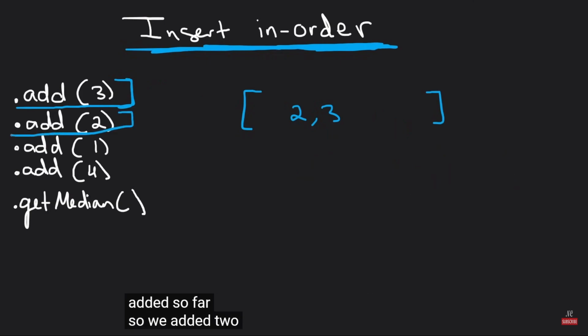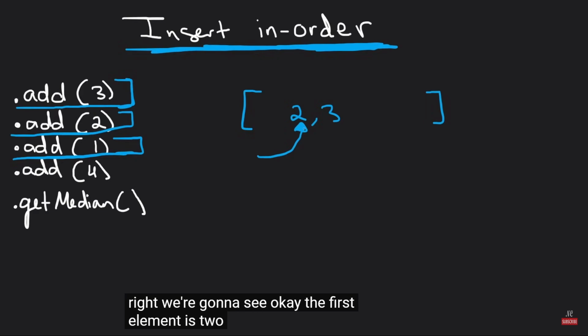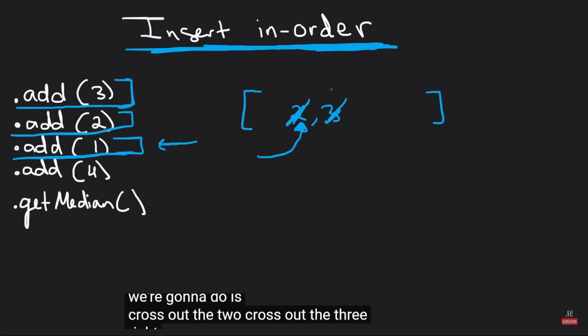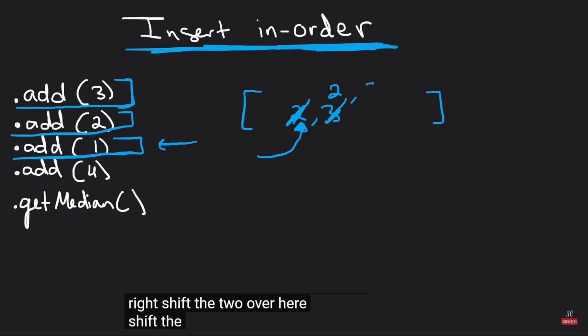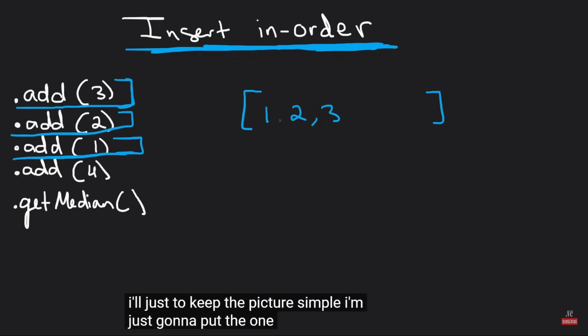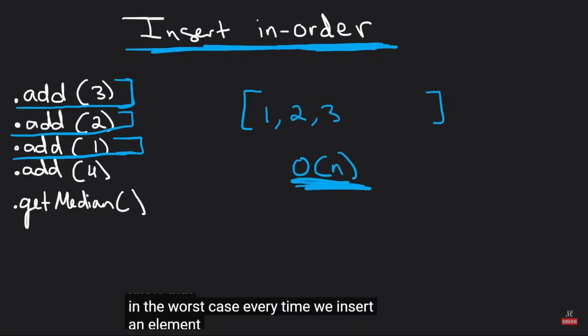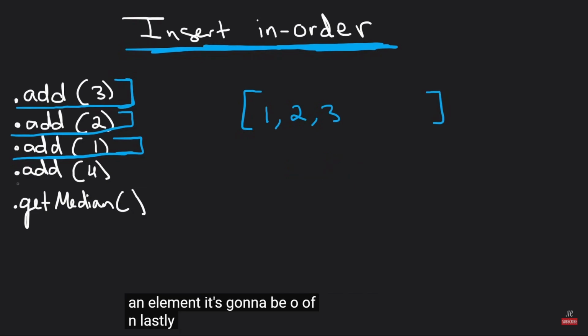So we added 2. Next, let's add 1. Well, we're going to traverse the array, right? We're going to see, okay, the first element is 2. We know that 1 is less than 2. So really what we're going to do is cross out the 2, cross out the 3, right? Shift the 2 over here, shift the 3 over here, and then put a 1 here. But to keep the picture simple, I'm just going to put the 1 over here. But we know that in the worst case, every time we insert an element, it's going to be O of n.